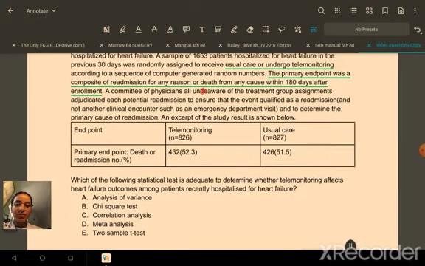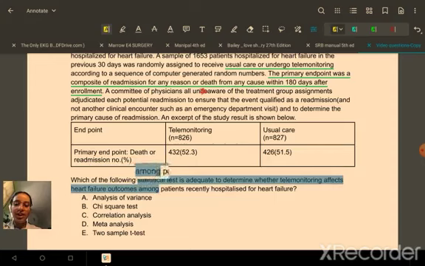So the results from the study are shown below. What they're asking us is which of the following statistical tests is adequate to determine whether telemonitoring affects heart failure outcomes among patients recently hospitalized for heart failure.